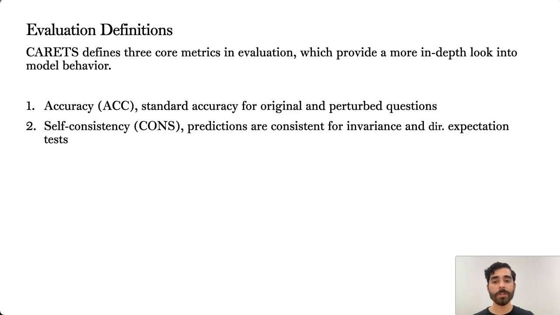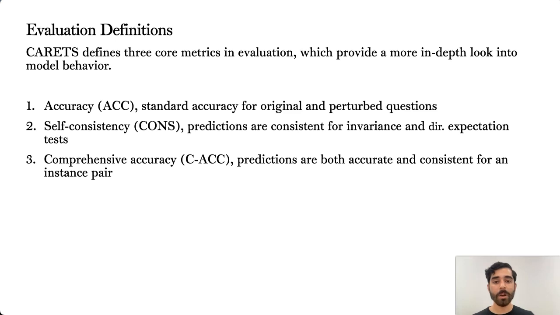Note that self-consistency is concerned not with whether a model gets a particular instance correct, but that it is faithfully interpreting the question and answers consistently between the two instances of a pair, even if its predictions are incorrect. Lastly, we consider the metric comprehensive accuracy, which measures when models are both correct and consistent on an instance pair.